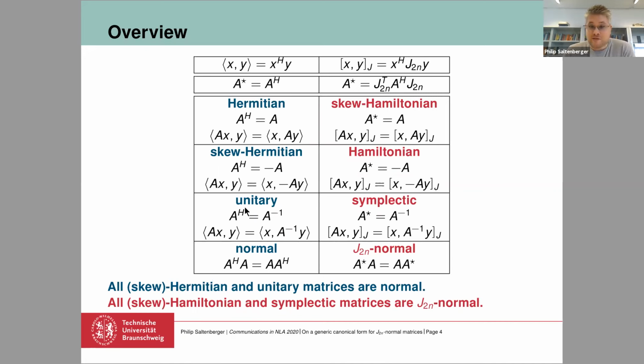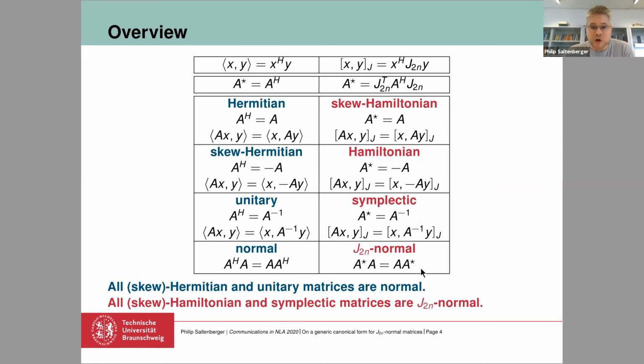In a similar way, we have the unitary matrices in the Euclidean world, where the adjoint is equal to the inverse of the matrix, and whenever in the symplectic world the adjoint is equal to the inverse, we call it a symplectic matrix. And last but not least, we have the normal matrices. So in the Euclidean world, these are the ones that commute with their conjugate transpose, and in the symplectic world, the J-normal matrices are the ones that commute with their adjoints.